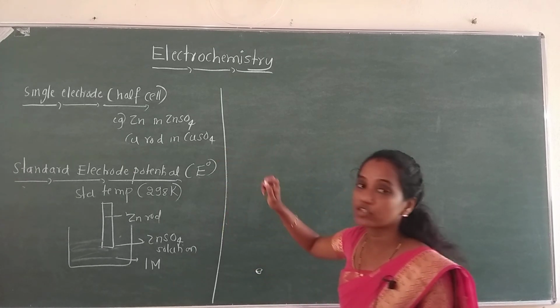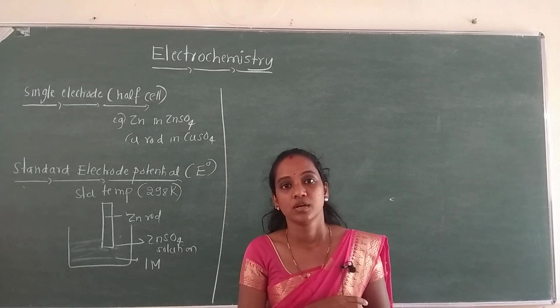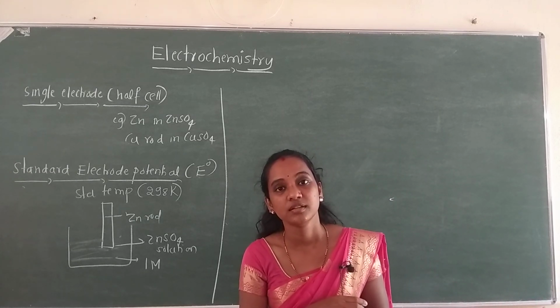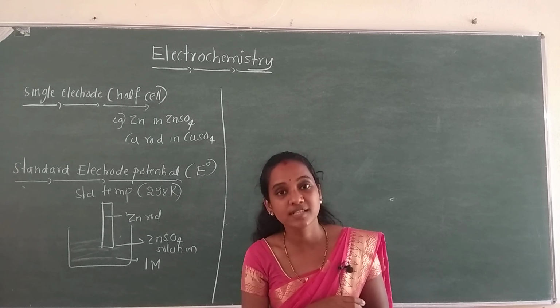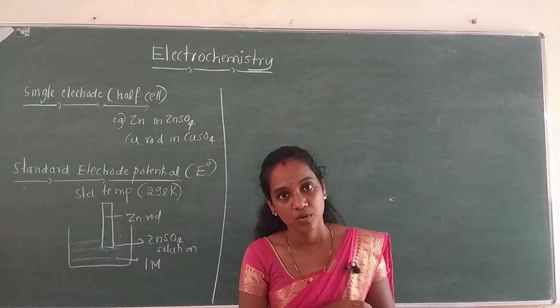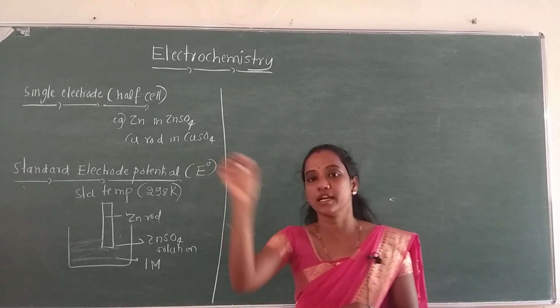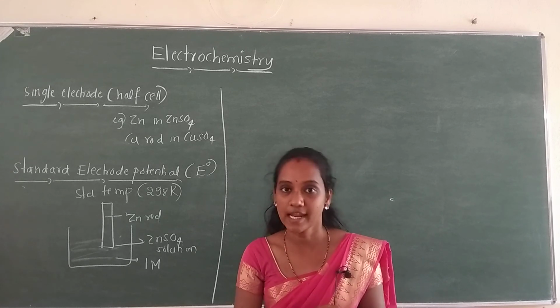Now, under electrochemical cells, we have two types, right? One is the galvanic cell, also known as voltaic cell. Its function is to convert chemical energy into electrical energy. And one more is the electrolytic cell.